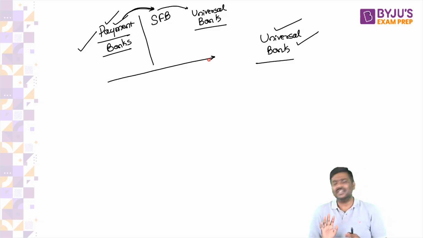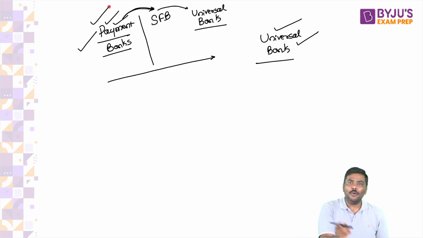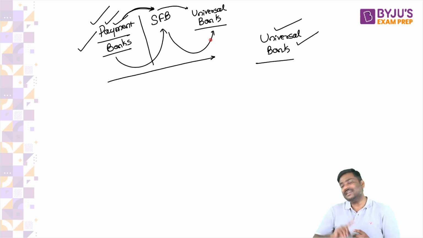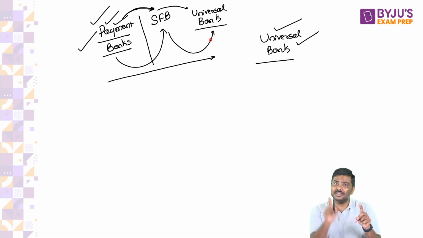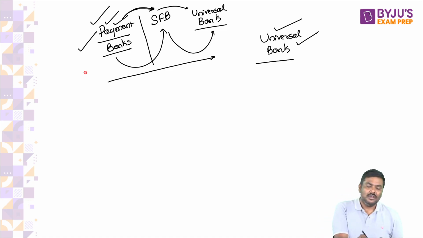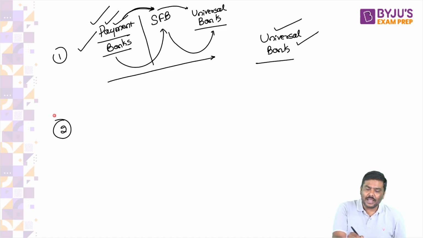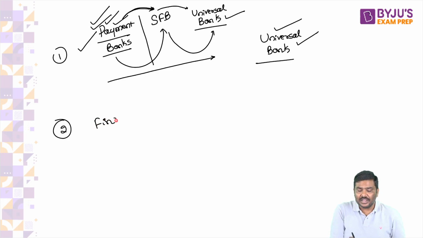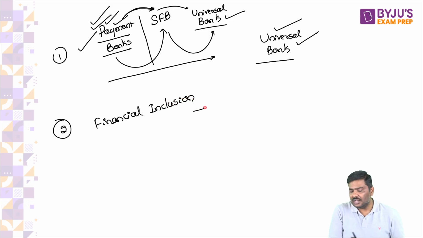Apply the same logic here. First operate as a payment bank. Now operate as a small finance bank, and then operate as a universal bank. This is how RBI says you will have to move up in the ranking. Done. That is point number one. Point number two, these types of banks will also help in promoting financial inclusion.